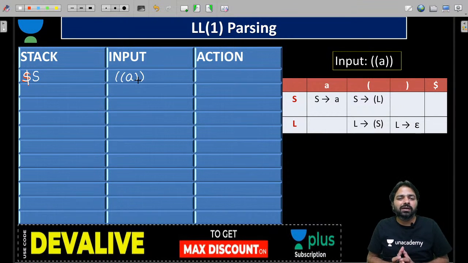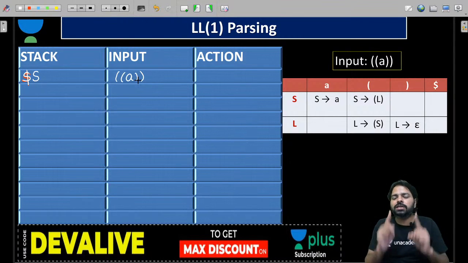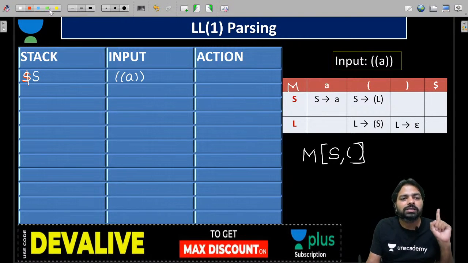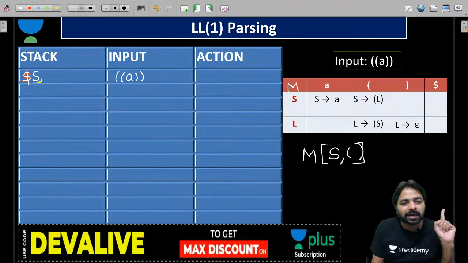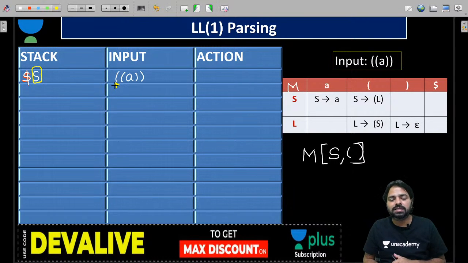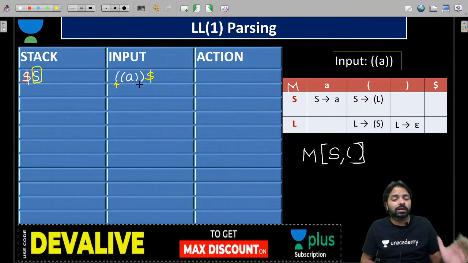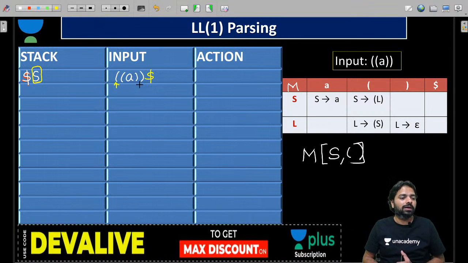Now tell me, guys, quickly. The previous algorithm looks very difficult to understand, but now you can do that. What action am I going to take? Look, guys, every time I do this, I go to the table. This is the table name. Go to the table, look for the top of the stack and open parenthesis. Now always point. This is the top of the stack and this is your current input symbol, guys. Then comma, and at the end of the input keep the dollar, to accept if your input is syntactically valid. Okay, let's begin.